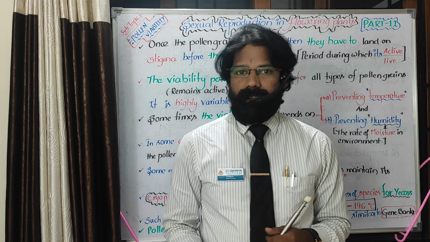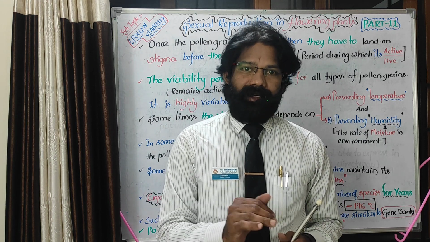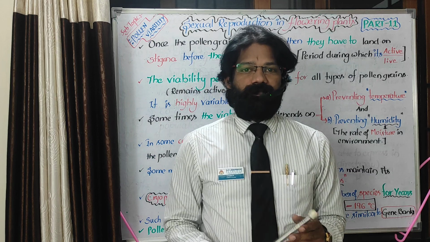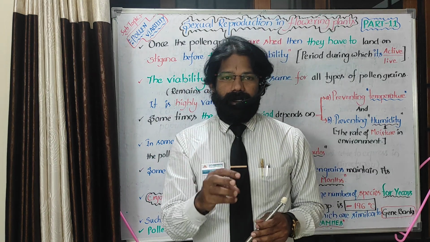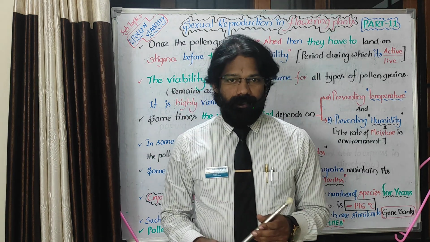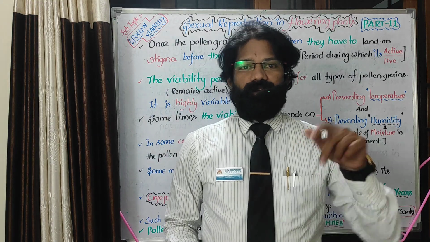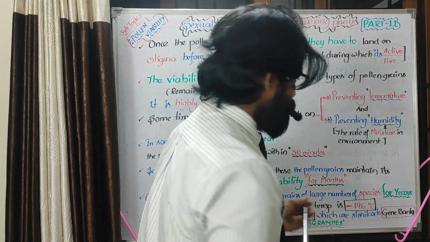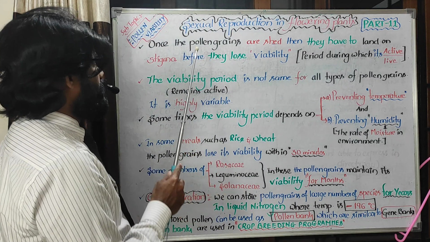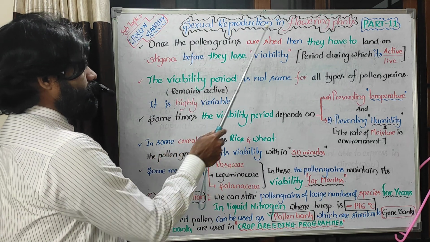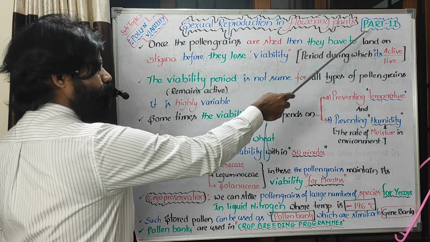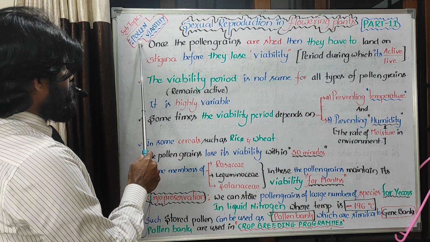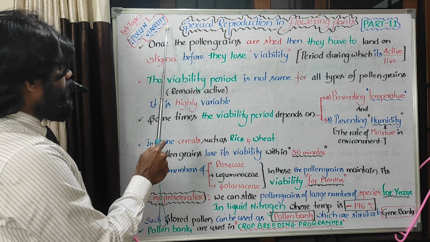In the NCERT textbook, after the advantages and disadvantages, it has been mentioned in a mixed way. So we need to go ahead with 3 lines, 3 important questions. If you focus, then we won't lose those marks. Please go ahead with that. Sexual reproduction in flowering plants, part 11. Here the subtopic is nothing but pollen viability.